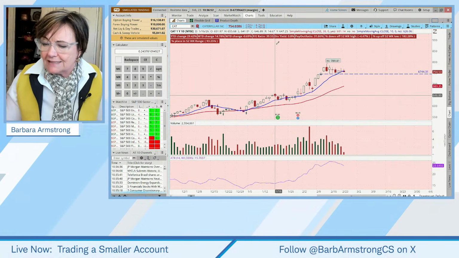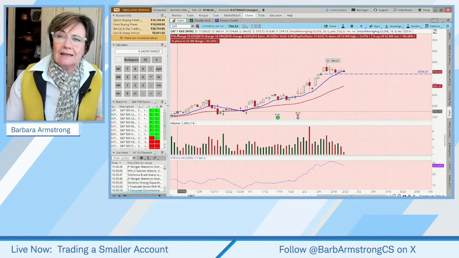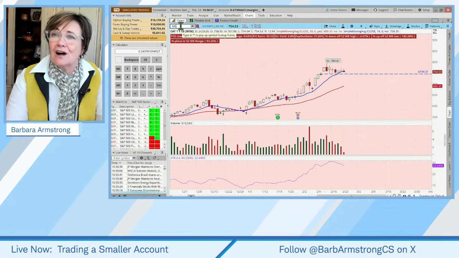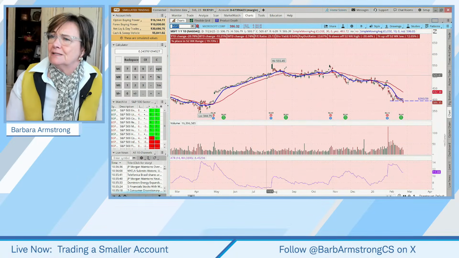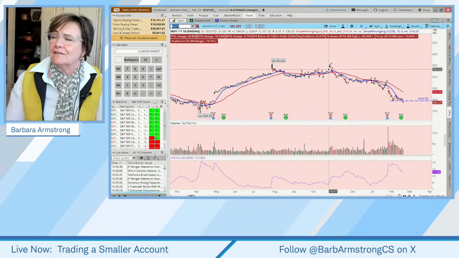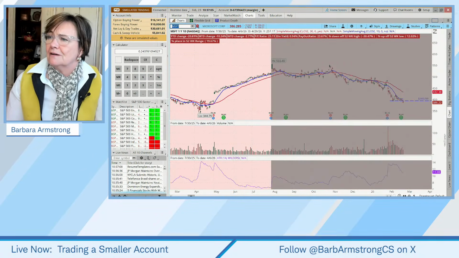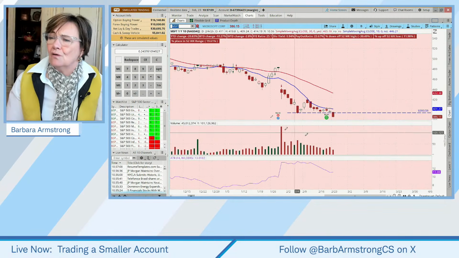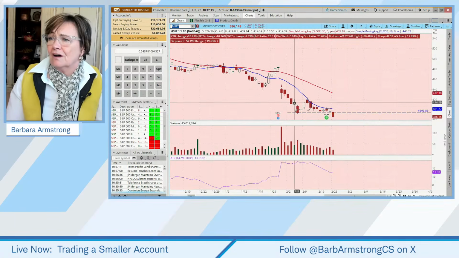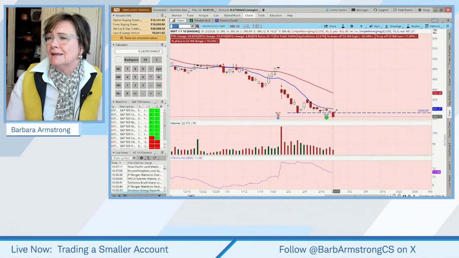All right, so let's look at Microsoft. Microsoft has been on the struggle bus. It's been downtrending, I'd say, officially since the end of October. Today we're seeing it break below a support level. Might this support level become a new ceiling?